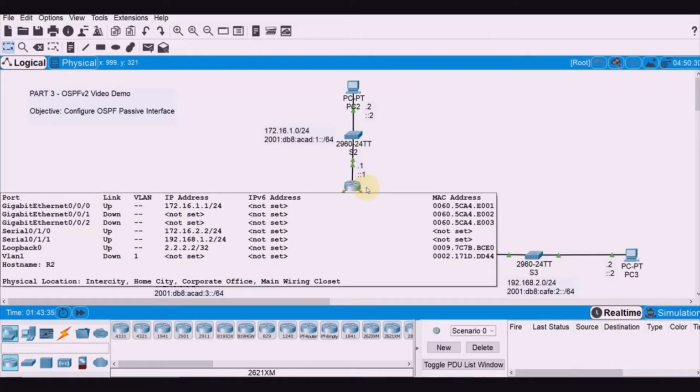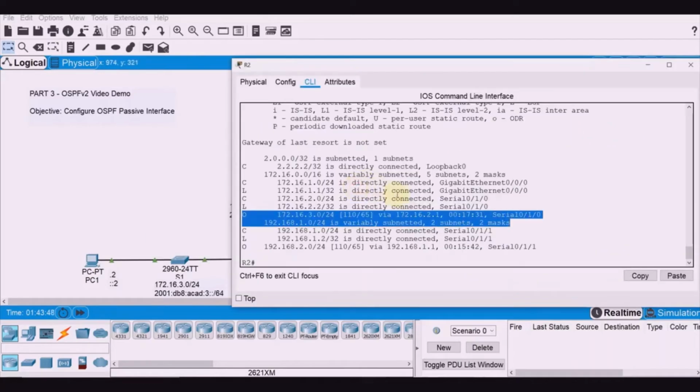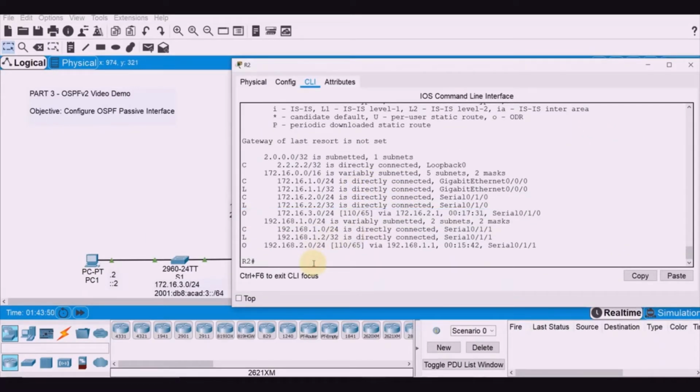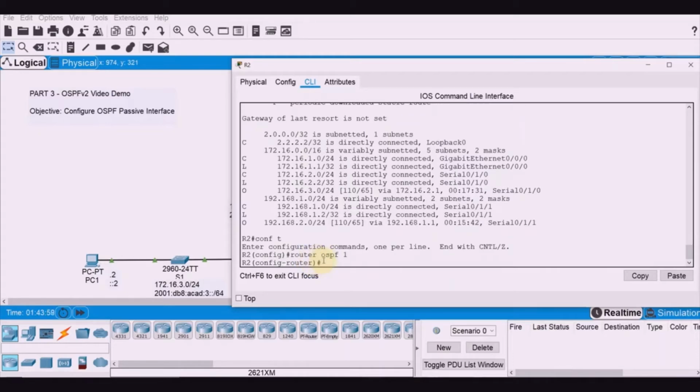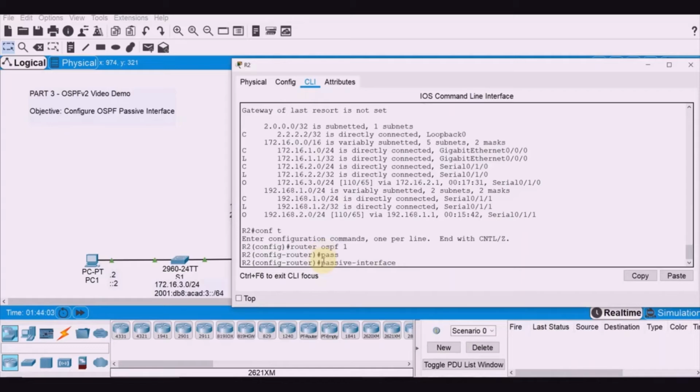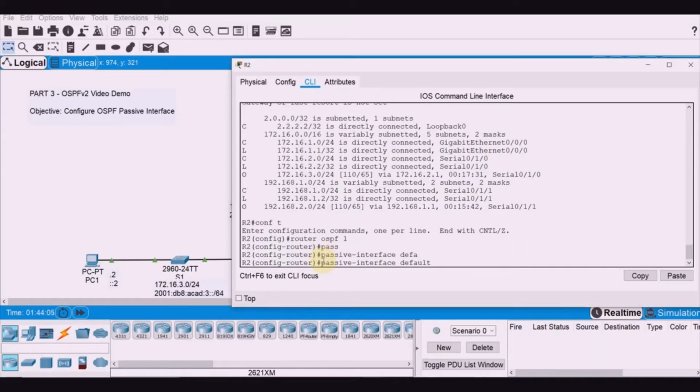Now, we are going to issue the passive-interface default command on R2 to set the default for all the OSPF interfaces as passive. So let's go to R2 and do that. Configure terminal, router ospf 1, then type in passive-interface default.